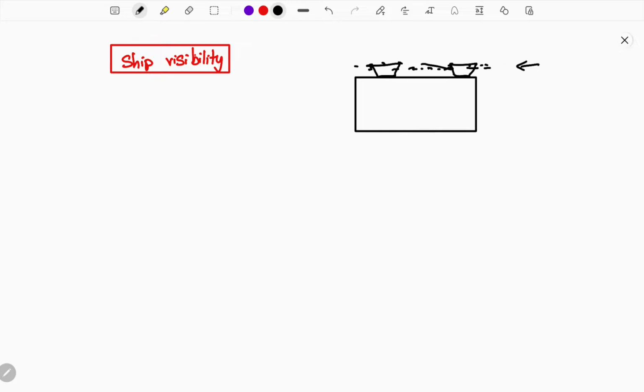So if you are viewing from some point, which means line of sight, the ship should not move away from your line of sight. From wherever you view, the ship should be similarly visible to you. The same height should be seen, the same thing should be seen by you.